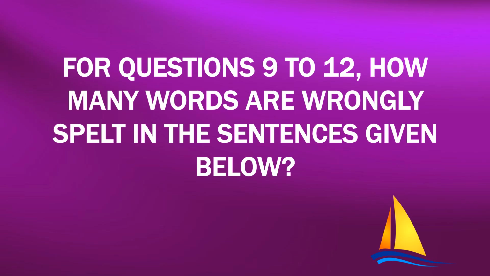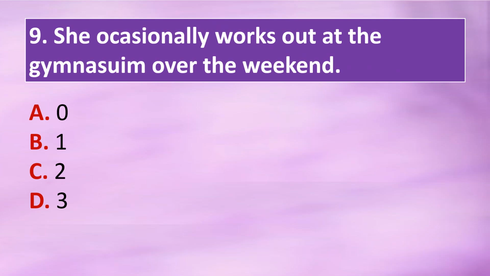For questions 9 to 12, how many words are wrongly spelt in the sentences given below? Question 9. She occasionally works out at the gymnasium over the weekend. Option A, 0. Option B, 1. Option C, 2. Option D, 3. The correct answer is option C, 2. The words gymnasium and occasionally are misspelled.